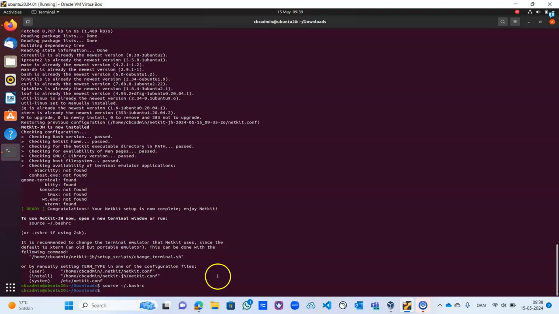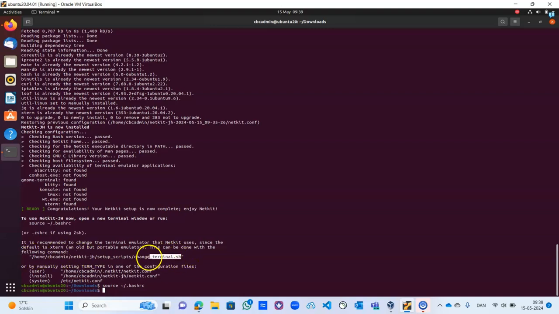Then the next thing, it is asking to change the terminal. By default it's using xterm. You can change to use alacritty, etc., but let's use the kitty one. I think kitty will work for all. To do that, there's a script that changes it. That script is inside the installation folder.